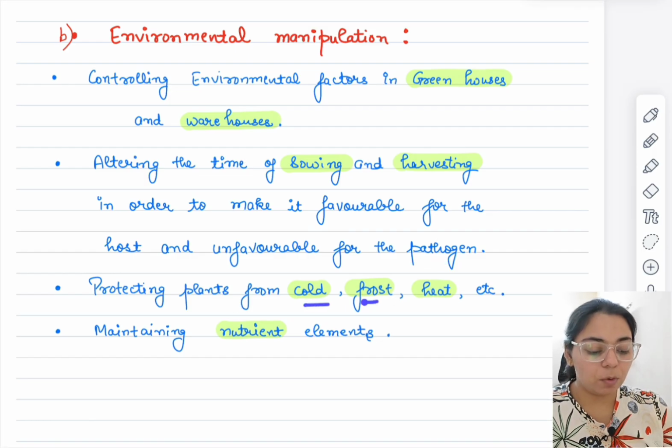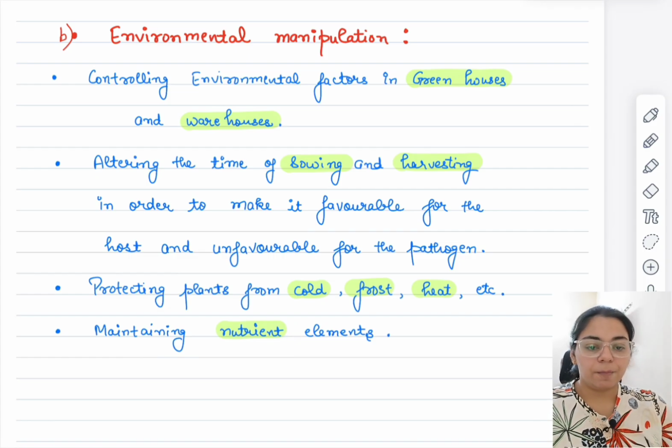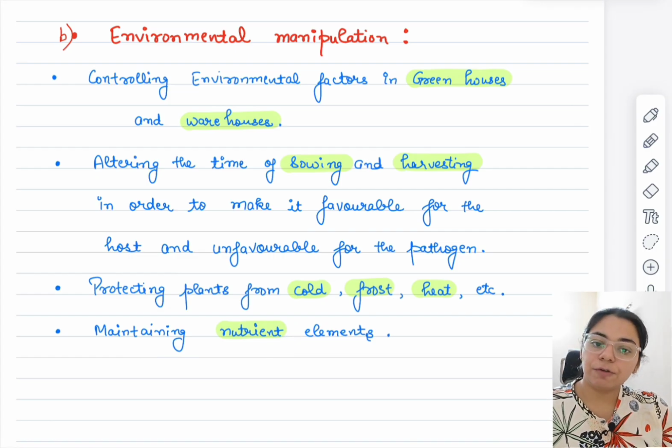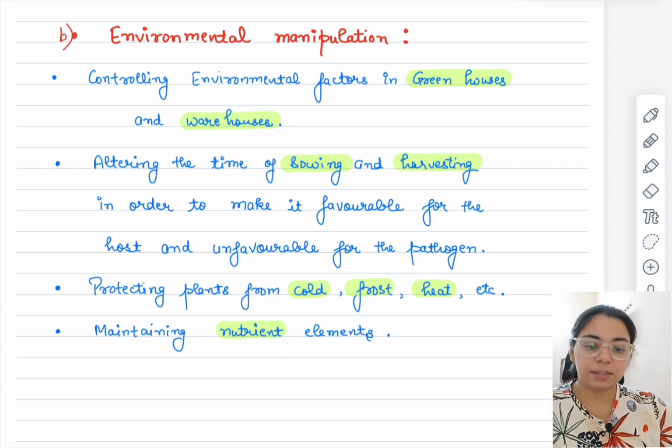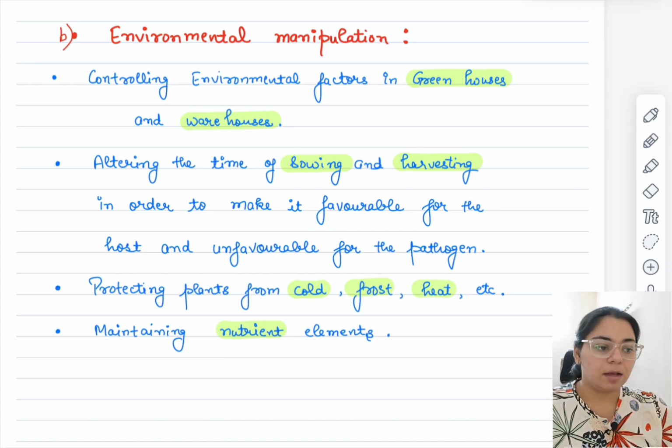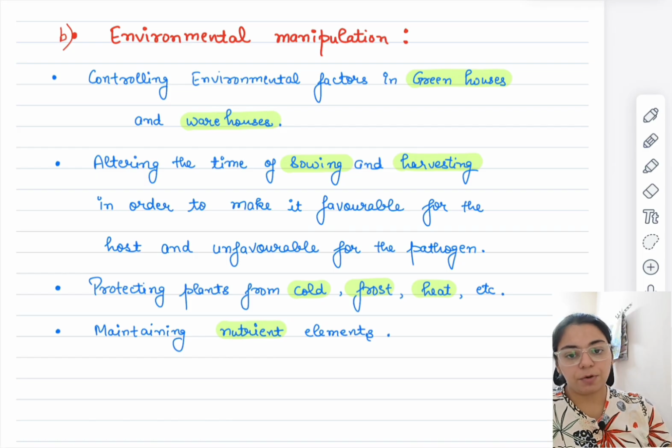Protecting plants from cold, frost, heat, etc., because obviously physical injuries make them more susceptible to other kinds of diseases and insect pests also. So we basically protect them from such injuries also. And maintaining nutrient elements also. You must know that if a plant gets too much of some nutrients or very little of others, they develop some physiological disorders, and some physiological disorders are accompanied by specific diseases in plants. We'll be discussing such things in upcoming videos as we go through specific crops.